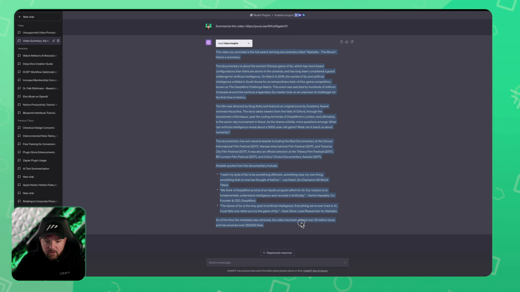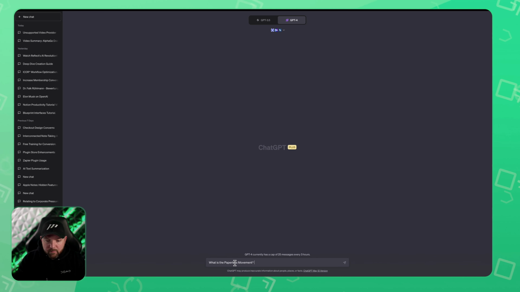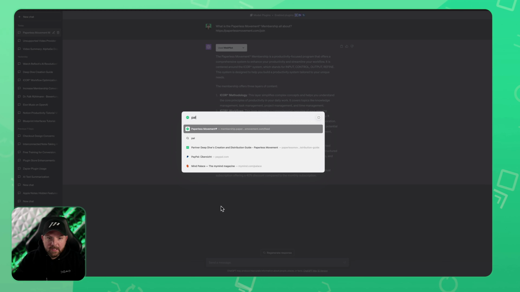And what I will do now, I use only the summary and bring it into mem. The same would work for websites. So if we now just ask, what is the Paperless Movement membership all about? And give the link to our landing page. So let's go to the landing page.